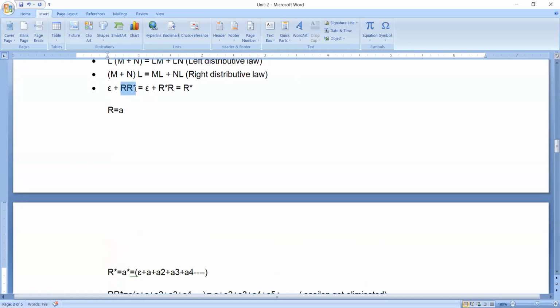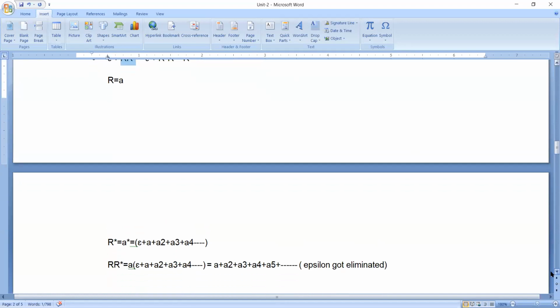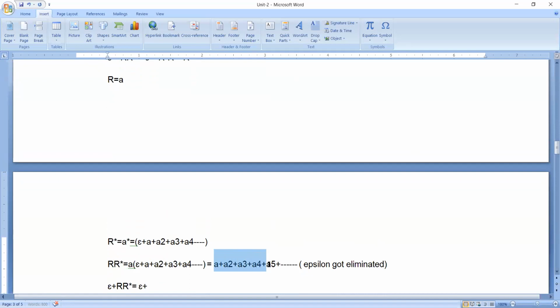Okay, then the next thing we need to do, so far we have finished R R star, is to add epsilon, which means union. So let's do that. This is epsilon plus R R star, which is equal to epsilon plus this entire thing, because this is the result of R R star. Now please observe.